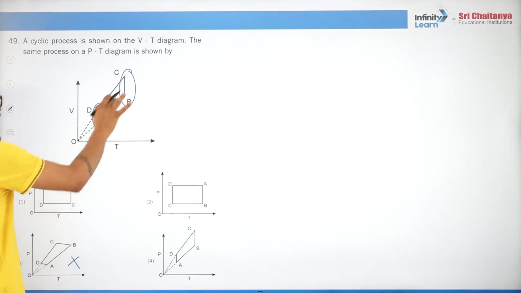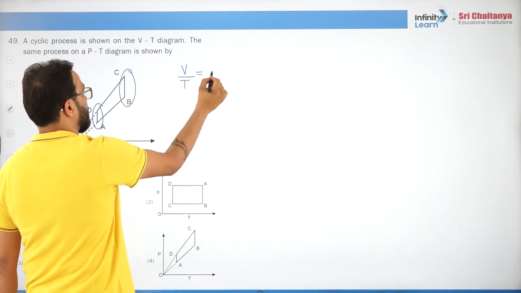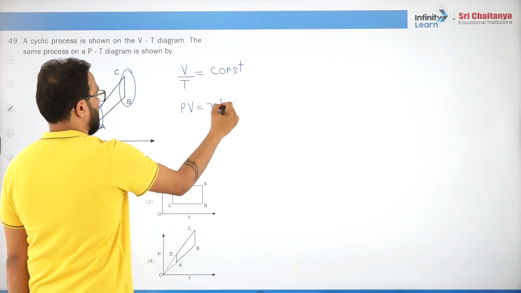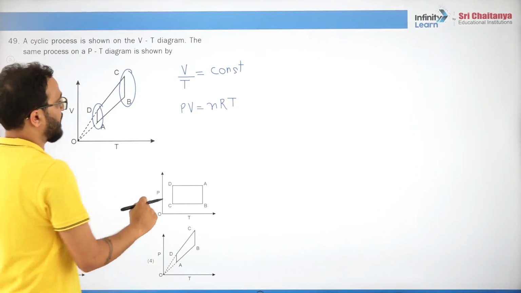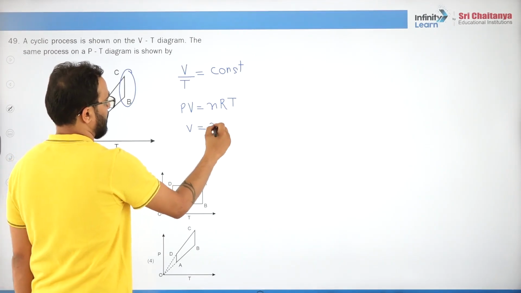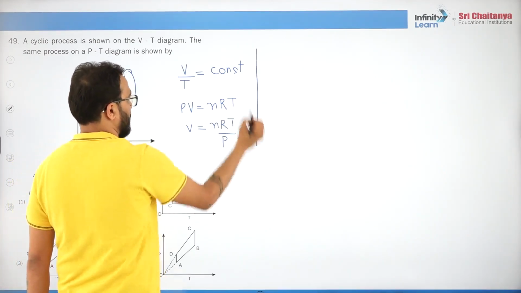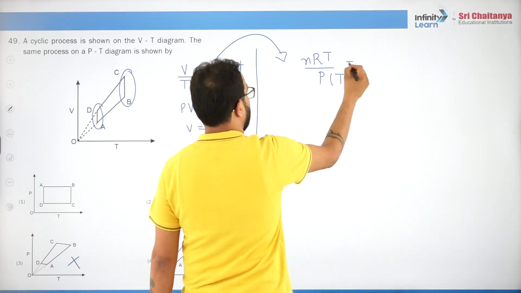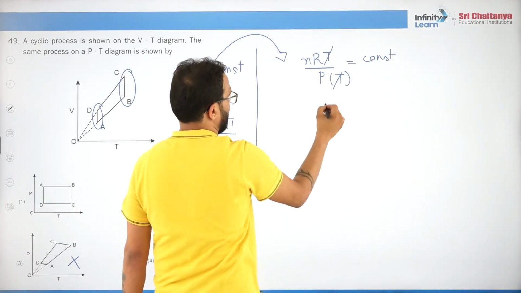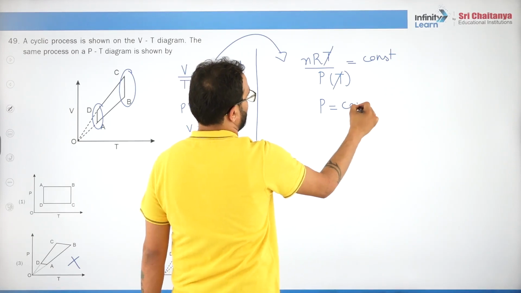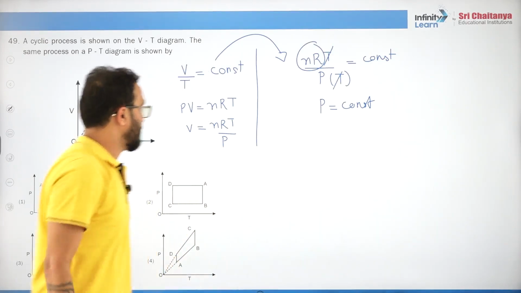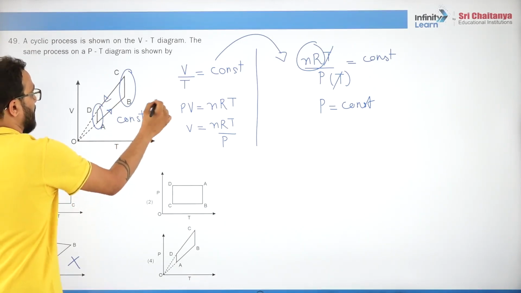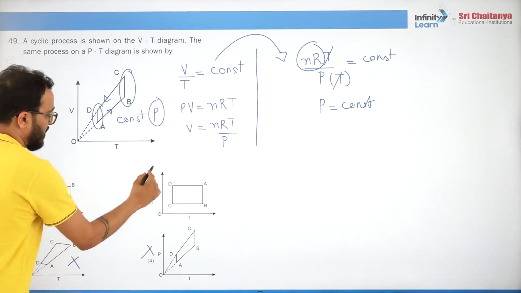Now, let's say A to B is a straight line. That means V by T is constant. PV equals nRT, right? So we need to draw pressure and temperature, so eliminate V. V is nRT by P. So here we will say nRT by P upon T is constant. That means pressure is constant, because all these things are constant. That means processes AB and CD are constant pressure. So this option is wrong. Either this is right or this is right.